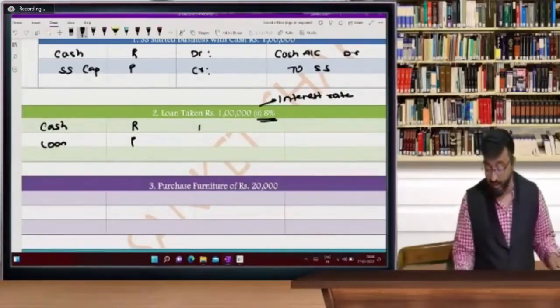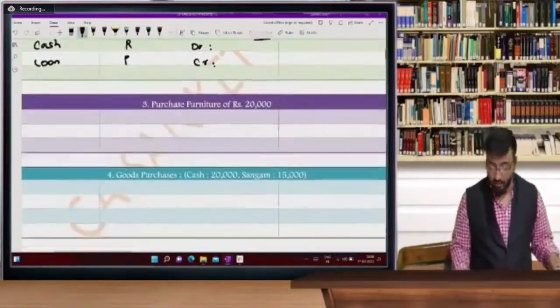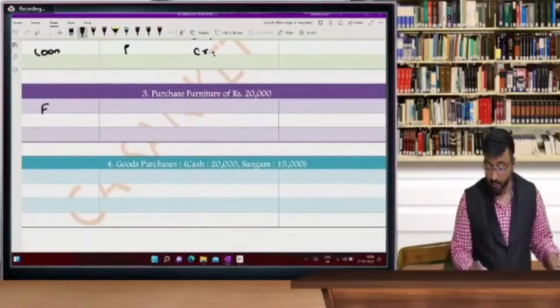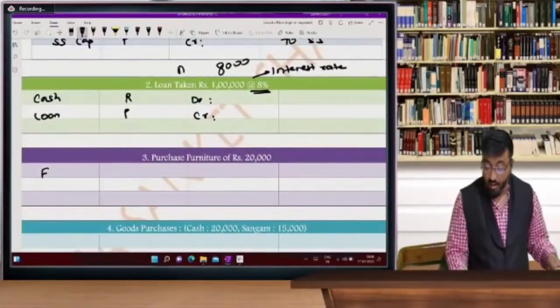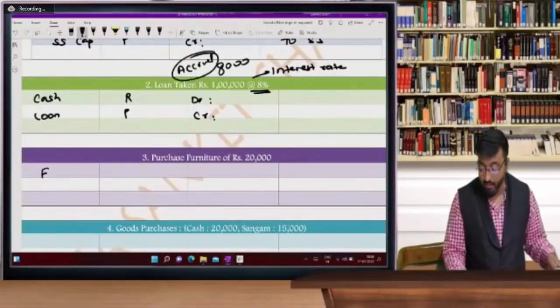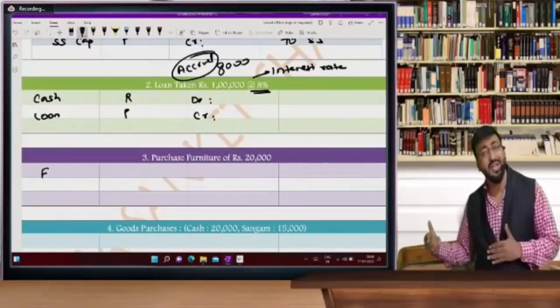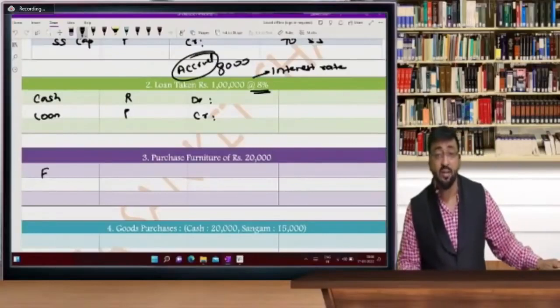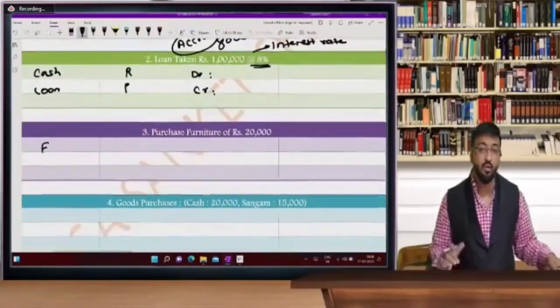So cash is a real account, debit what comes in, and here loan is a credit, the creditor, because you have to pay it back. So entry will be cash account debit to loan. Purchase furniture, very simple, but remember you have to pay interest. How much is the interest which is accrued? Interest accrued at the end of the year is rupees 8,000. And what is the treatment of this 8,000? We have to see it in the next entries. Okay, so 8,000 will be accrued during the year, but wait for some time. I'm going to tell you this entry.